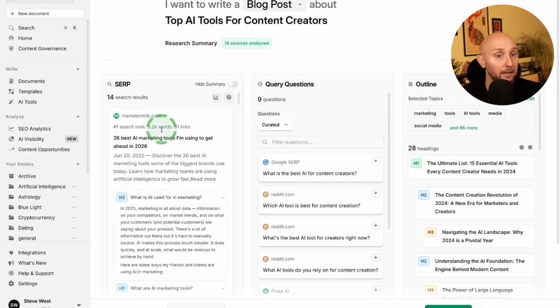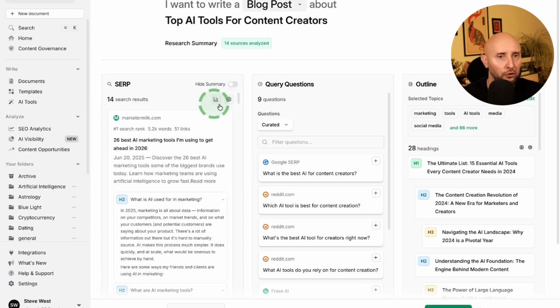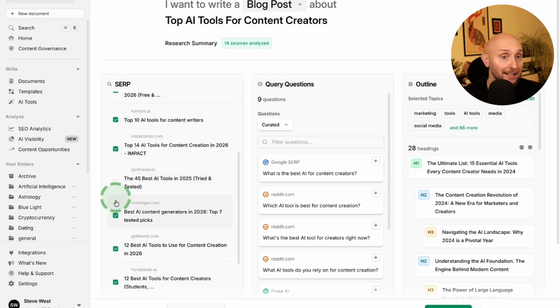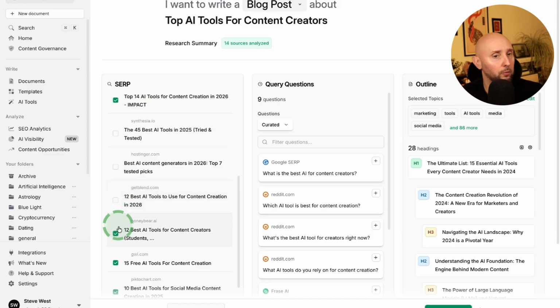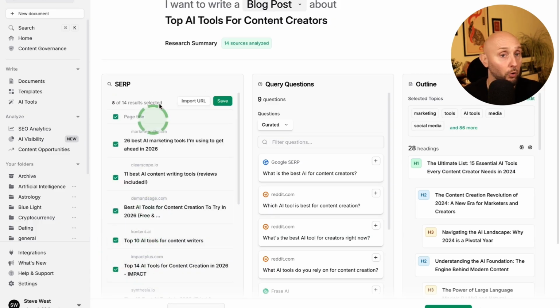Right here on the left, these are the articles that are currently ranking for our topic in Google. And if you want to, you can click on this little button right here and deselect any options that you don't want your article to be based on. Now your article is not going to be plagiarized, so don't worry about that. What Phrase is actually going to do is it's going to use these articles for inspiration. So once you've selected the ones you want to use, click save.